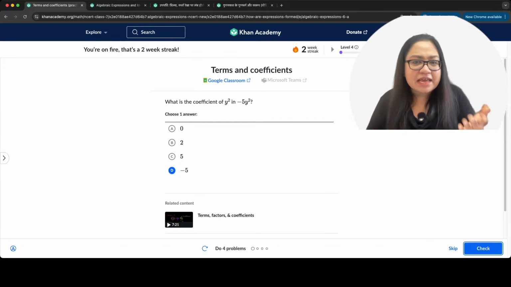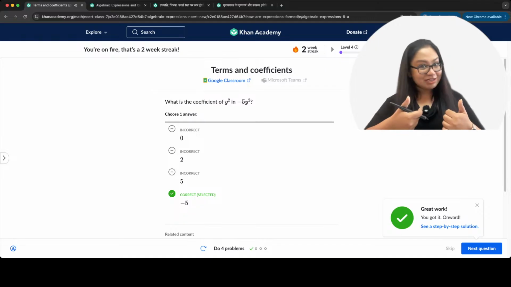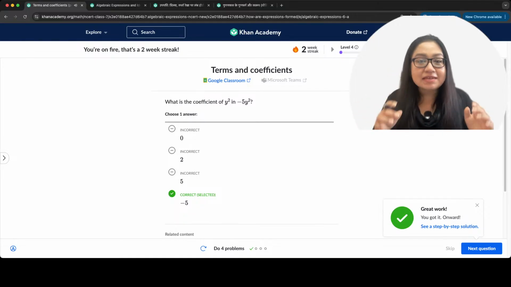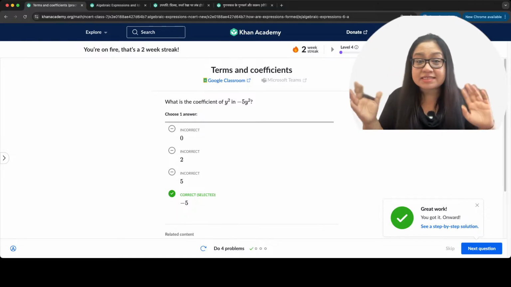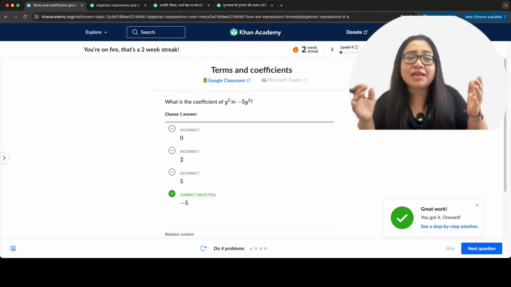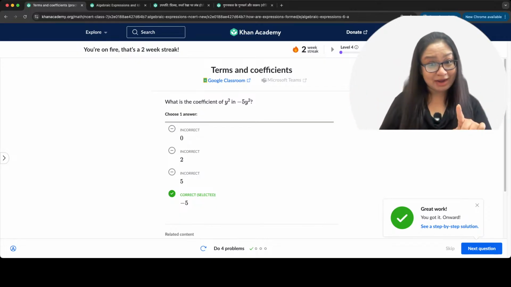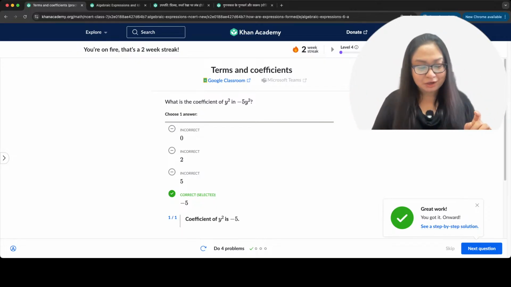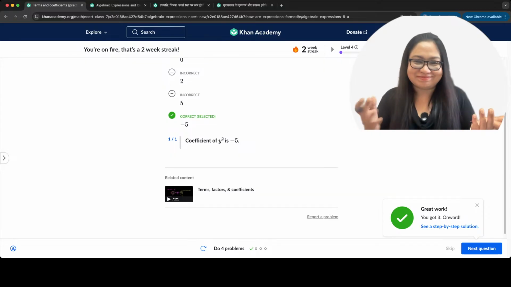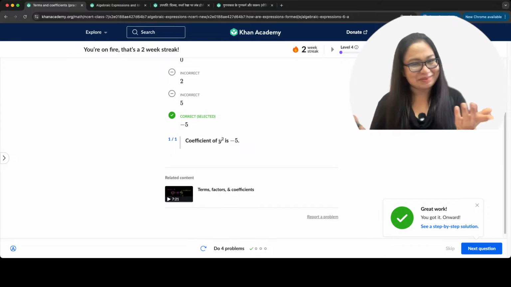And just like in any question and exercise, you can always check your answer. Correct. Awesome. And now you can go ahead and look at the step-by-step solution also if anybody had any confusion. Very, very easy. This is the step-by-step solution, which is simply one line, right? This was easy.